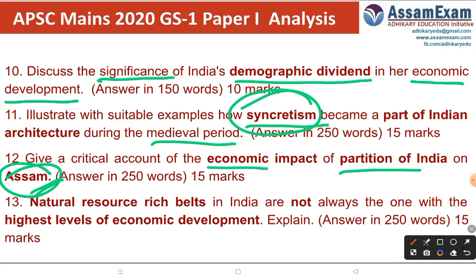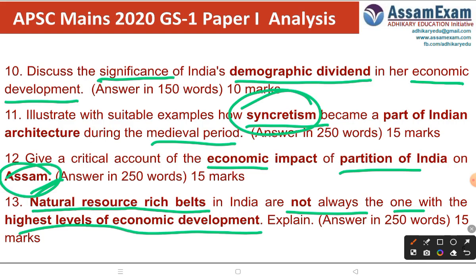Next question. Natural resource rich belts in India are not always the ones with the highest level of economic development. Explain. Rationally, any area where natural resources are more, should be more developed. But it is not the case. If you see, most of the natural resources are available in Chhattisgarh, Madhya Pradesh, Jharkhand, Bihar, those areas, the Chota Nagpur Plateau.